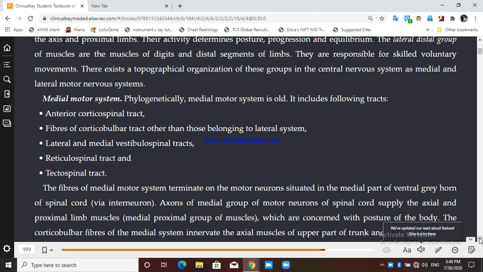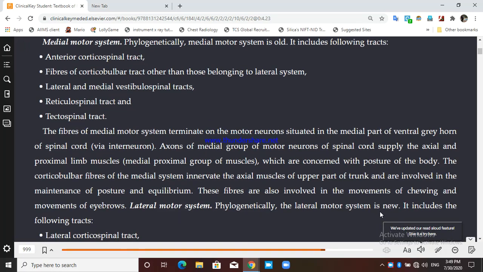Third, the lateral and medial vestibulospinal tracts, from the vestibular nuclei to the spinal cord. We have the reticulospinal tract, we have the tectospinal tract. So these are the tracts, along with the corticospinal and corticobulbar, of the medial motor system, and they are responsible for posture, progression and equilibrium, right?